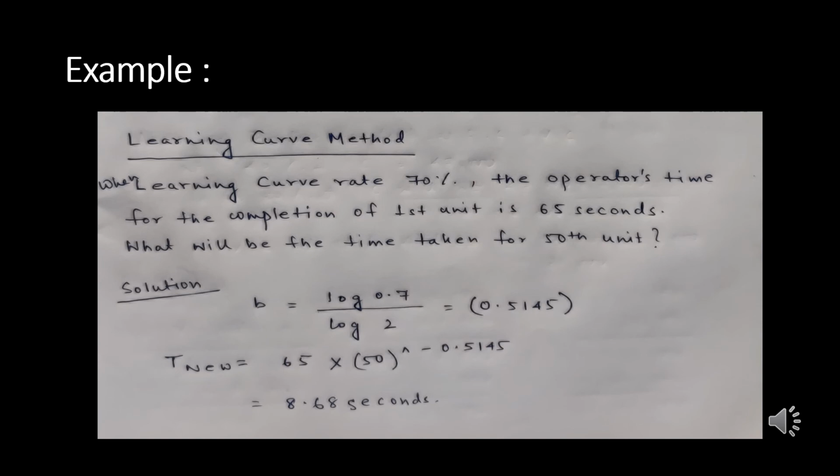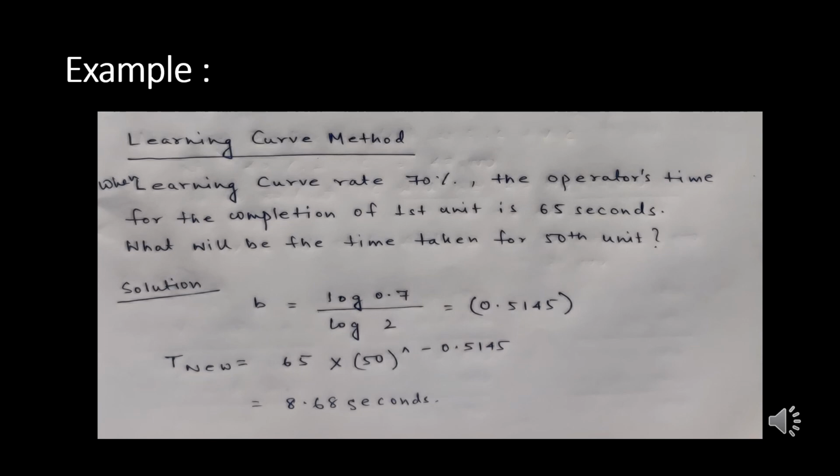Taking a mathematical example of the learning curve method, assuming the learning curve rate is 70%, the operator's time for the completion of the first unit is 65 seconds. So, what will be the time taken for the 50th unit?